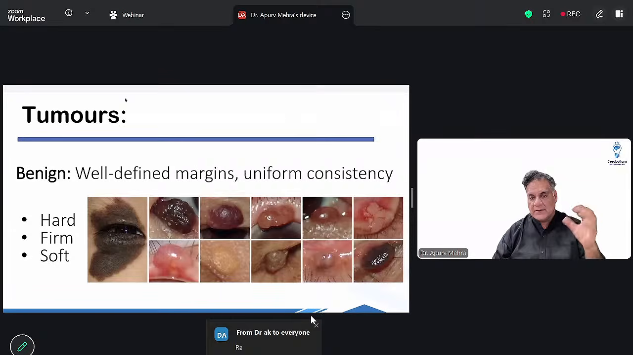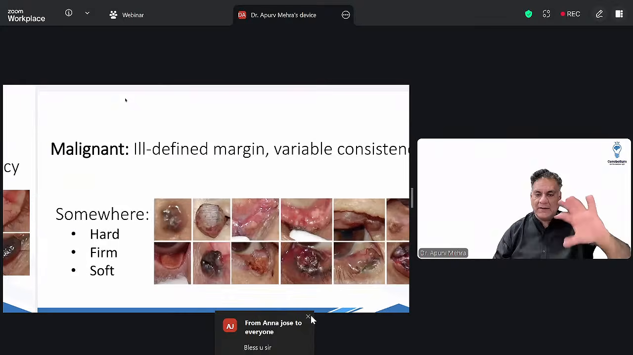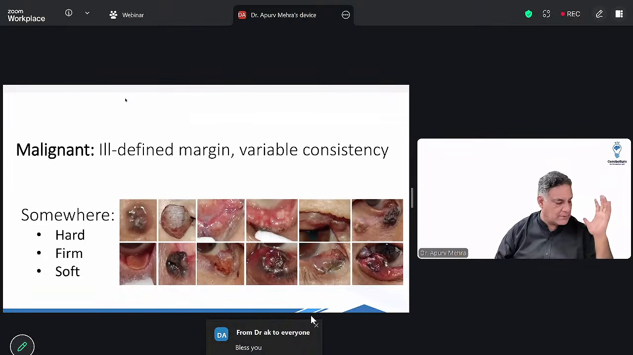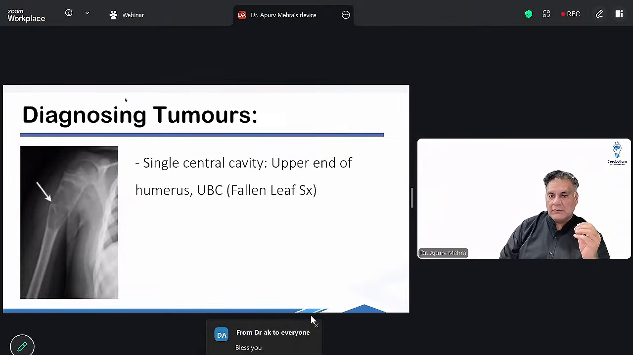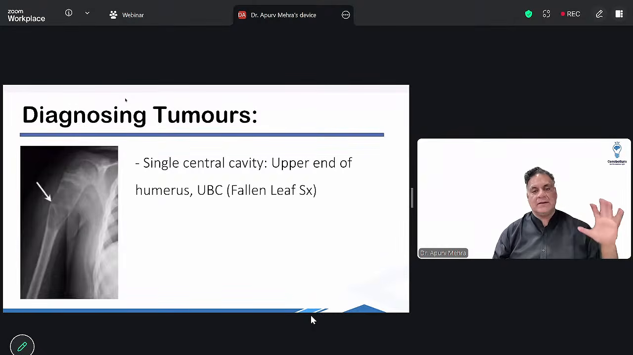Benign tumors, they will always have well-defined margins. And whenever you will touch it, it will have uniform feel. Bone से है तो hard होगा, cartilage से है तो firm होगा, soft tissue just soft होगा. Whereas malignant tumor will be somewhere hard, somewhere soft, somewhere firm. That is ill-defined margins and variable consistency. Remember, when you want to diagnose the tumor, there are key points. And FMG के एग्जाम में these key points ही आते हैं.